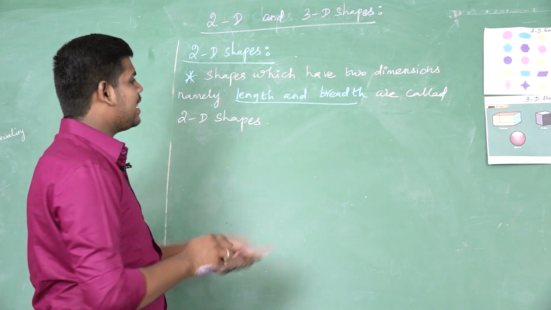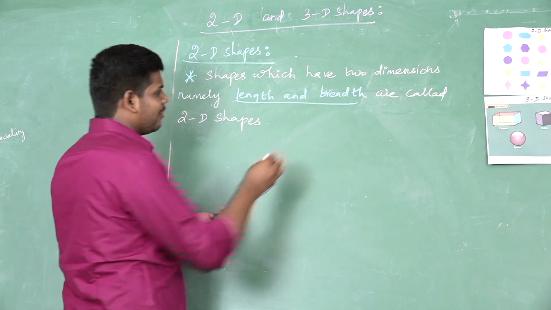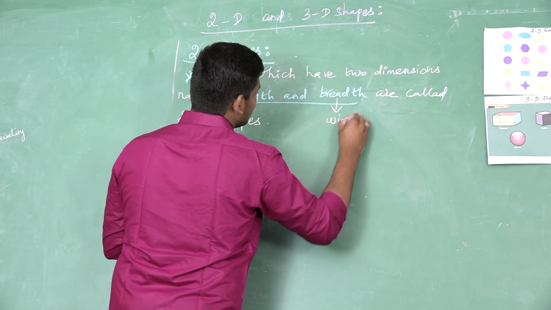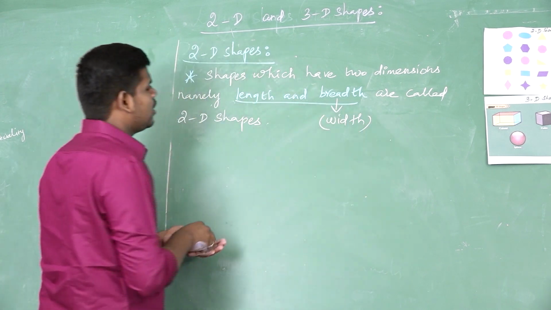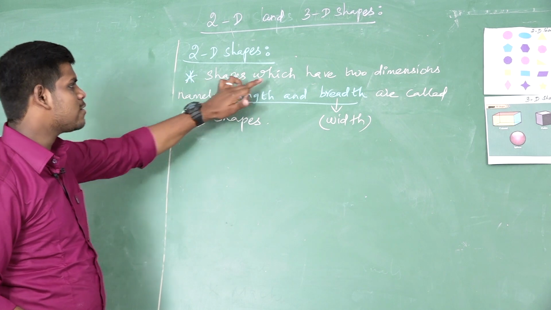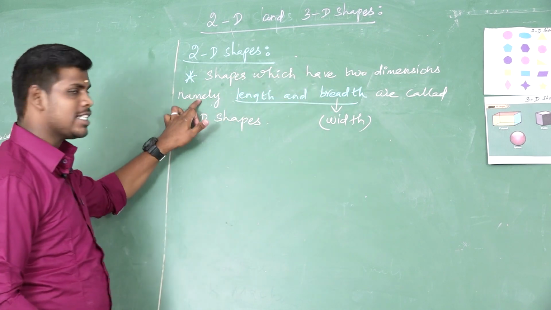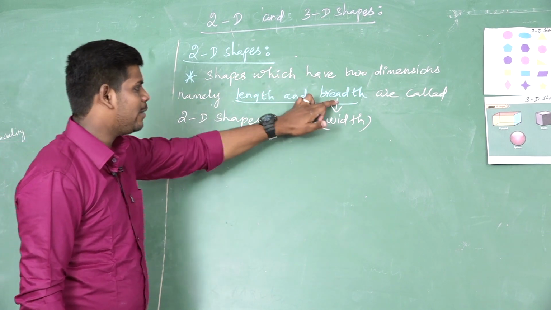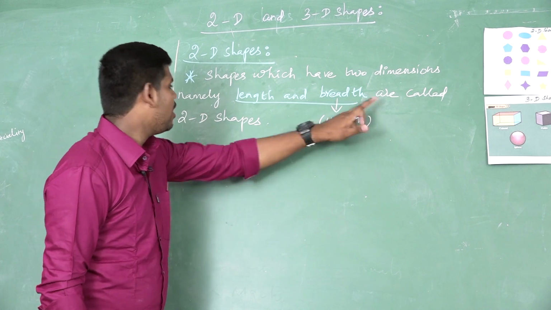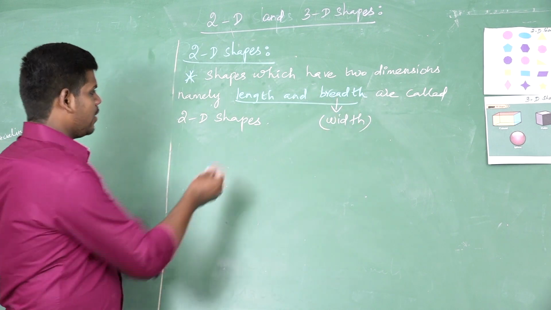The another name of breadth is width also. Listen all of you. Shapes which have 2 dimensions, namely length and breadth, where breadth's another name is width, are called 2D shapes.